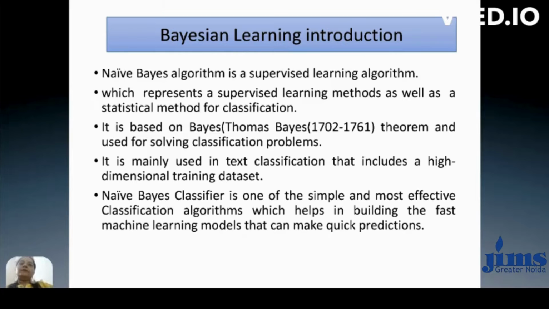So our topic is the Bayesian learning algorithm. The Bayesian Naive Bayes method is a part of supervised learning algorithms. In supervised learning, as its name suggests, we have a data set which has some attributes x, and corresponding to this x, we also have y. So the Naive Bayes algorithm is a supervised learning algorithm,